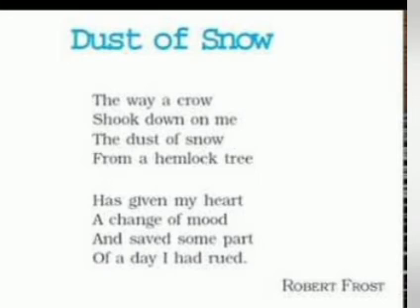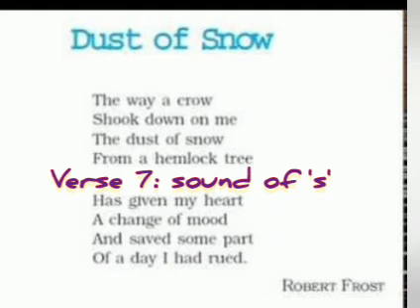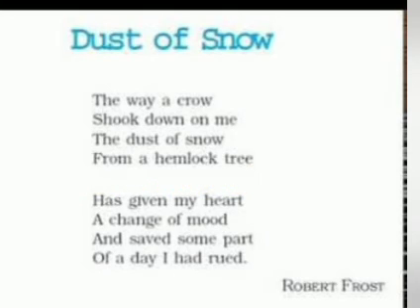Then verse number 7, "and saved some part", so the sound of S is being repeated here, which tells us that alliteration is used here, again adding to the rhythmic pattern of the poem.